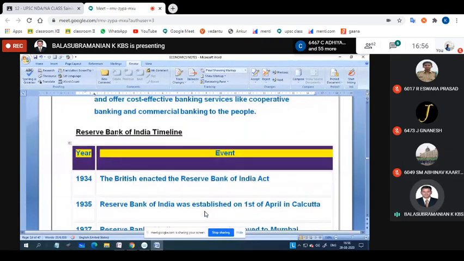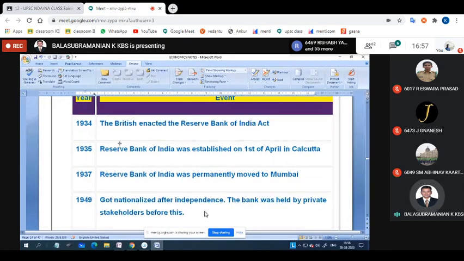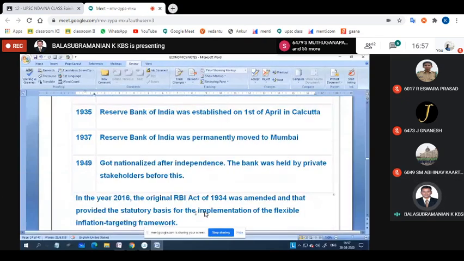And I have given the timeline. It is also taken in some UPSC books. Reserve Bank of India timeline: 1934, the British enacted the Reserve Bank of India Act. 1935, Reserve Bank of India was established on 1st April in Kolkata. 1937, it was permanently moved to Mumbai. And 1949, it got nationalized after independence. The bank was held by private stakeholders before this. Before 1949 it was private stakeholders, historically Hyderabad and Sindhi traders, the Indian businessmen. After 1949, it was taken over by the Indian government.